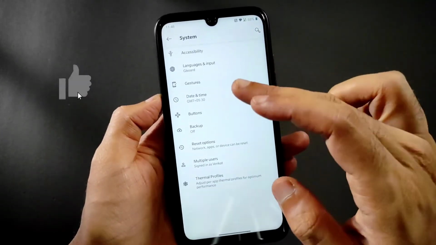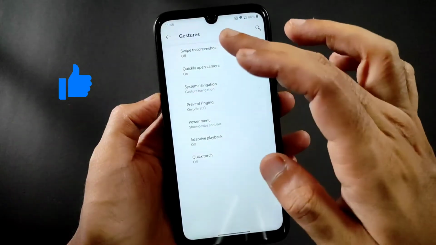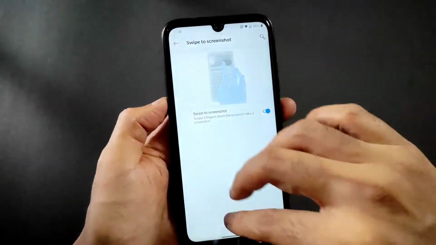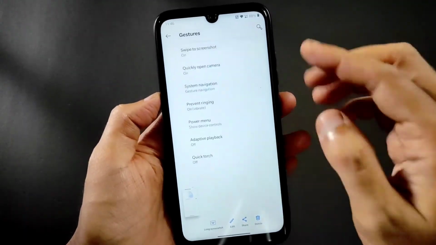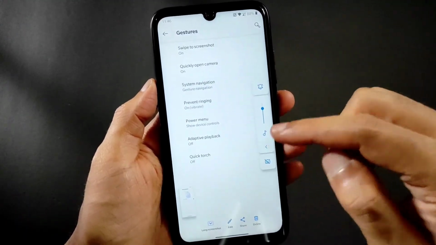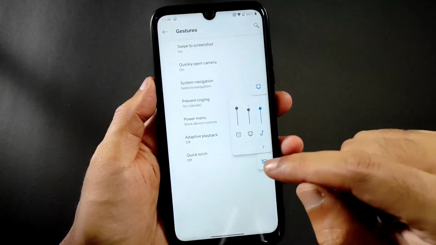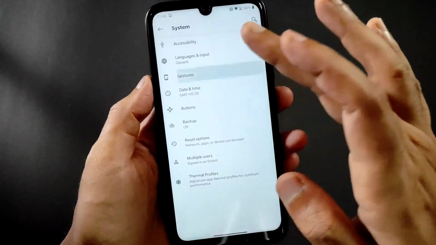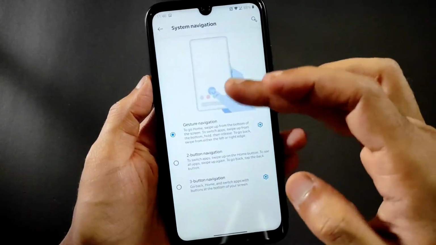You can choose different keyboards also. Even gesture settings, let me show you. Swipe to screenshot with three fingers is given. Let me show you. Those things are working fine. And the volume panel also, you get this kind of style in this ROM. And many of the gestures are given. As you can see, system navigation also.